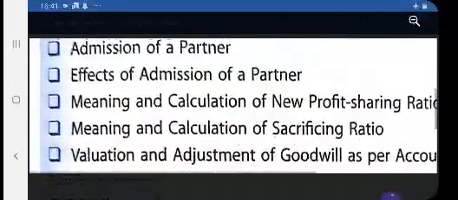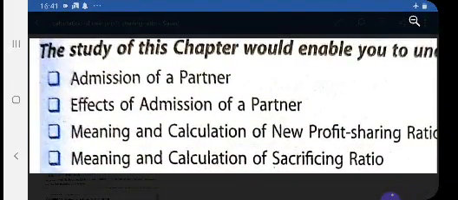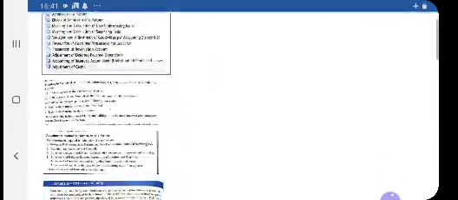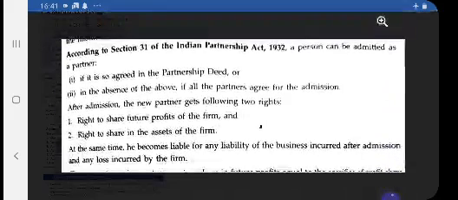So these all are the topics we are going to discuss one by one. And today in this video we will discuss the topic calculation of new profit sharing ratio, because when a new partner is entering into the firm, then the profit ratio will be changed. Let us see what are the rights of a new partner.